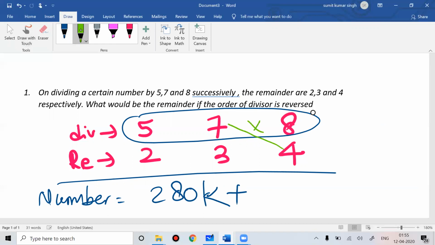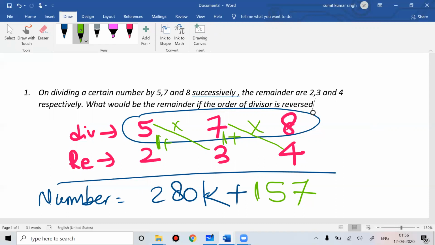Multiply this way: 4 sevens are 28, plus 3 is 31. 31 fives are 155, plus 2 is 157. This is your number. Simple. So your number is 280k plus 157.